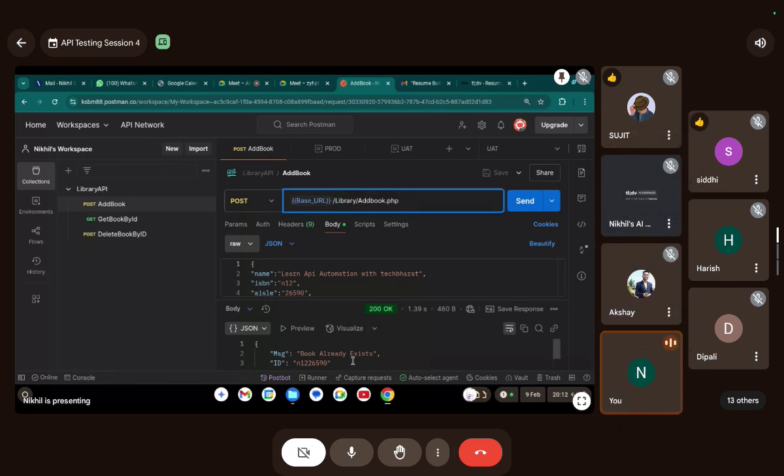Now this should be a valid request. This should not return book already exists. Why should it not return that? Because the book already exists in the production environment, but not in the UAT environment. Right, guys? Let me hit send. And see, it's successfully added, because now my environment is pointing to UAT. Is this clear, guys?